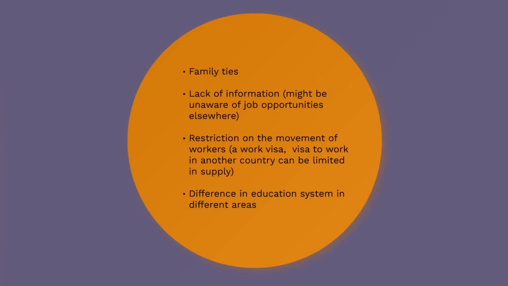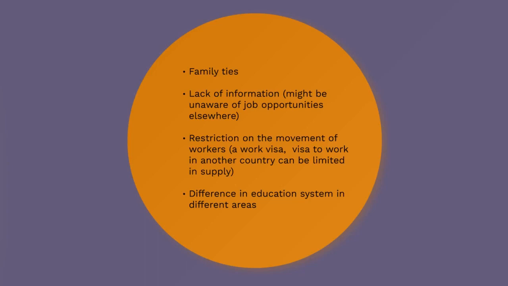Then restriction on movement of workers. There are worker visas which are needed to work abroad or outside their country, and unfortunately they are limited in supply, so it is really hard to go abroad and work, which makes them geographically immobile.